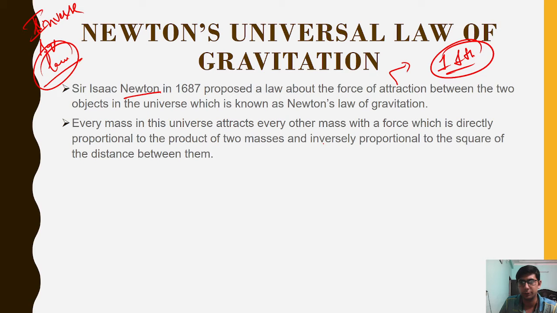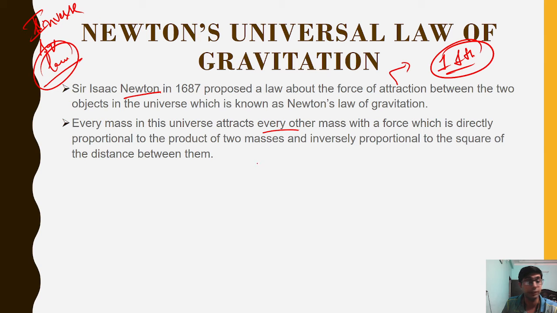Now our topic is gravitation. So gravitation, what he told us, is that every mass in the universe attracts each other. Like I already told you, I'm attracting this lamp, this pen, this laptop also, but the attraction between this laptop and this lamp is so small that we can't see their movement. It was cancelled by the friction, whereas we can only see the movement between us and the earth, and all other objects and the earth.